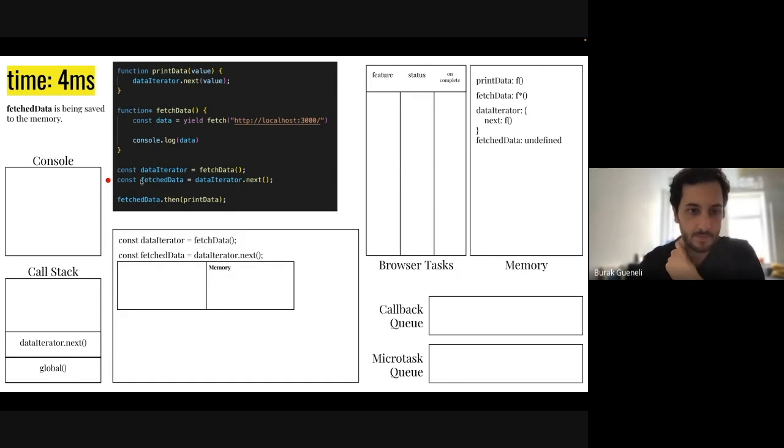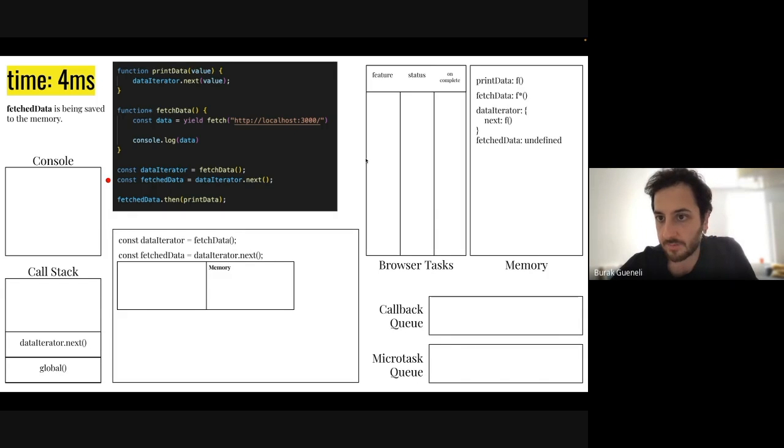This is defining a fetchData variable. It's equal to dataIterator.next. Let's see if we have dataIterator.next. We have dataIterator defined here. Next is also defined here. So we will create this function execution context, and we will push it inside of the call stack. Since we have it here, we cannot run global. We will need to finish it first. So dataIterator.next will be equal to this generator function's body, actually.